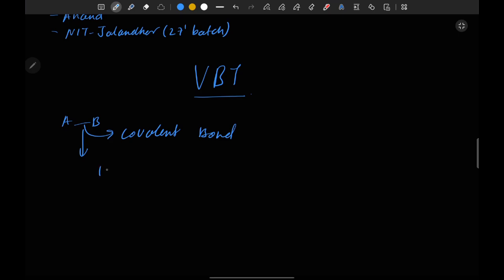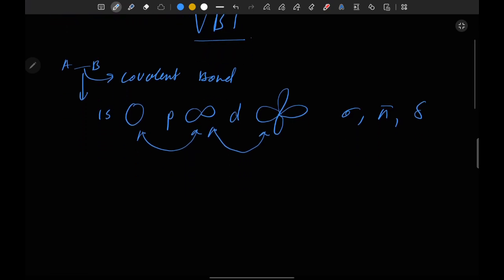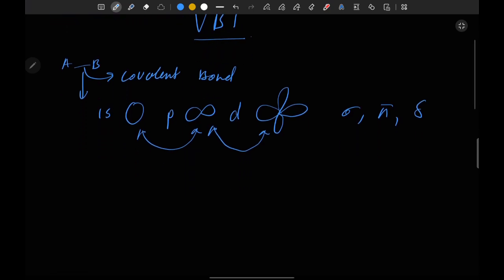We have the 1s orbital of circular shape, the p orbital of dumbbell shape, and the d orbital of double dumbbell shape. These orbitals interact with each other in different manners and form different types of bonds named sigma, pi, and delta bonds. The way they interact leads to the strength.